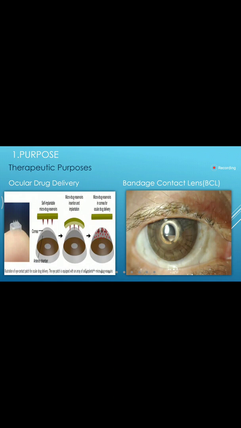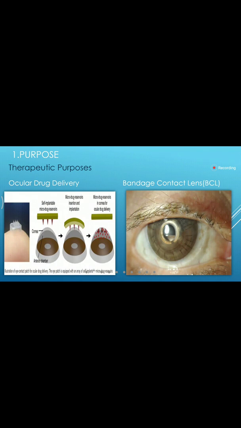Then we have BCL, that is bandage contact lens. Bandage contact lenses are usually given for extended wear, where patients have just gone through any surgery and have sutures on their eyes. So, to avoid mechanical rubbing of eyelids over the corneal surface, we give BCL for the protection, for pain relief and also the smoothing of the sutures.